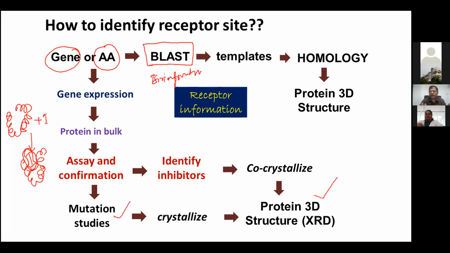From the protein three-dimensional structure, you can also probe for the presence of a receptor pocket. After that, you can use this for virtual screening. Virtual screening is almost analogous to the in vitro and in vivo screenings that we normally do in our pharmacology or biotechnology labs.